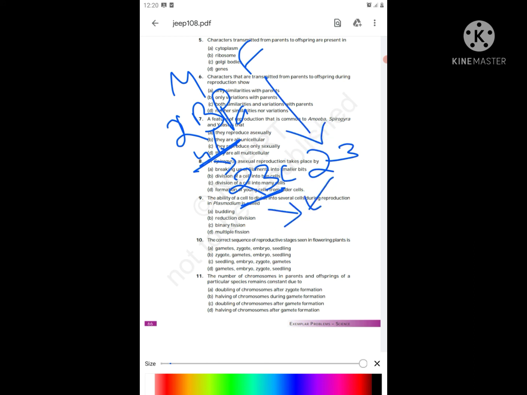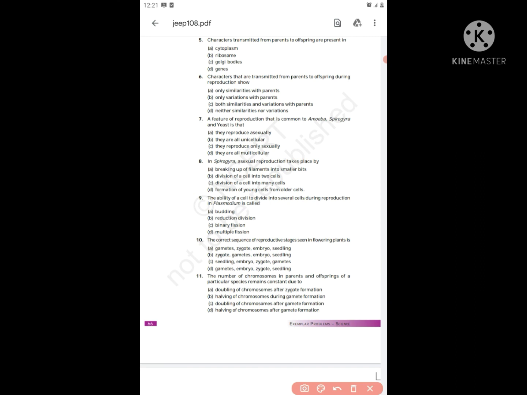Each parent will give 23 chromosomes. So they are halving the chromosomes and giving, so that the further generations also will have 23 pairs of chromosomes. That is fixed, right?